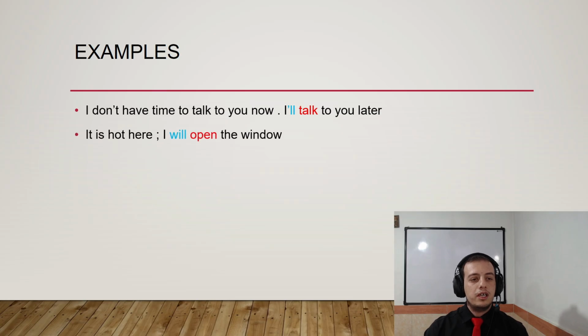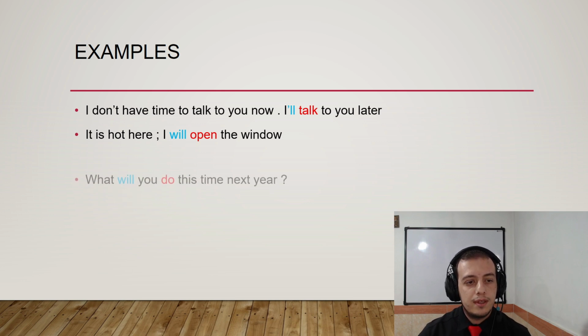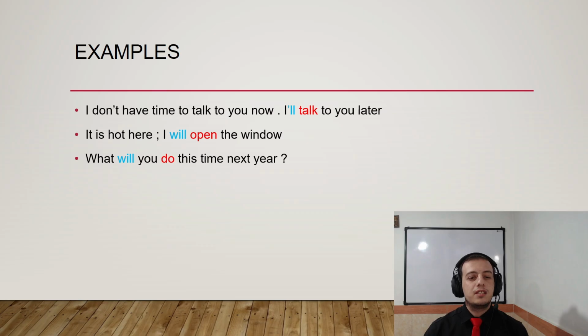Now look at the second one: It is hot here. I'll open the window. Again, it is a sudden decision. What will you do this time next year? This is a question form. You can learn question form here. It is like the other grammar topics: will plus subject plus do. This time next year is a question about talking about future. He's asking about your future. What will you do this time next year?